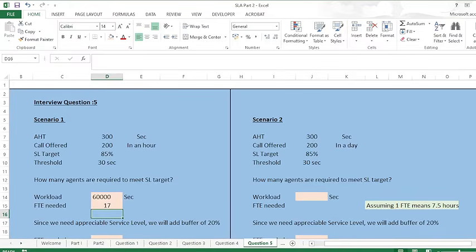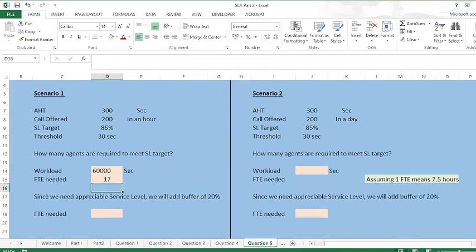I have taken a buffer of 20 percent. You can take like 15% or 10% as you wish, but I've taken a buffer of 20%. So how will I calculate the FTE now? This is basically 17 multiplied by 120%, as I've taken 20% of buffer. Right.